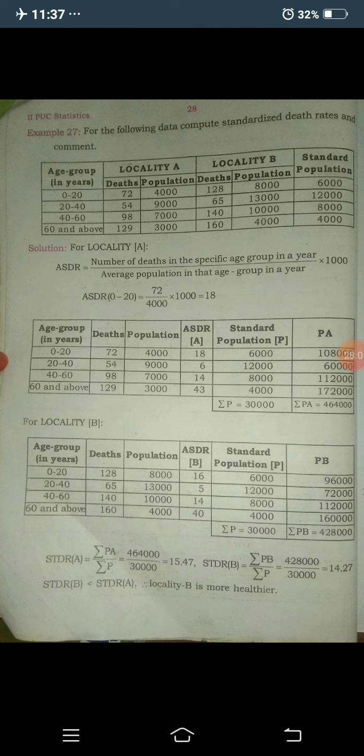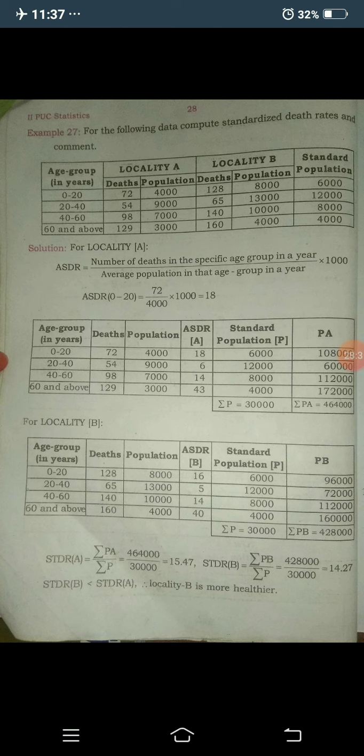That is nothing but capital letter A, because you need to calculate here the summation of PA and the summation of P. The standardized population is already given; it is the capital letter P only. You need to take only the summation of P, using the corresponding deaths and population for the age groups.